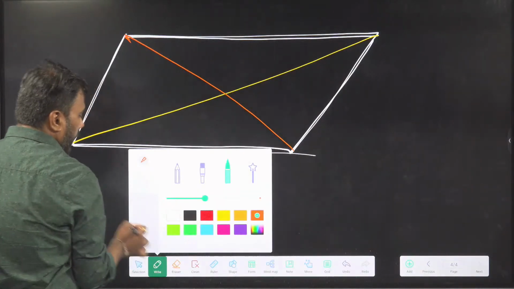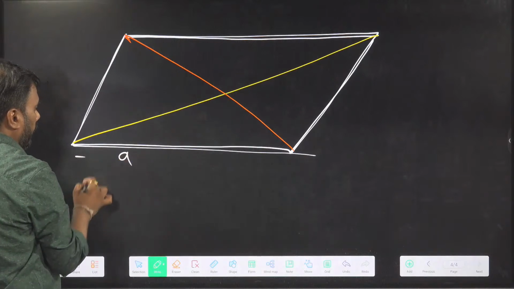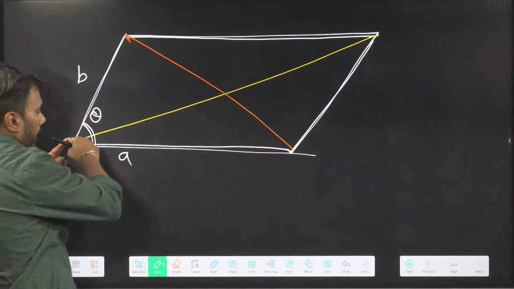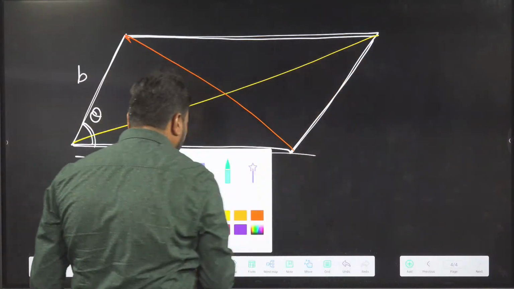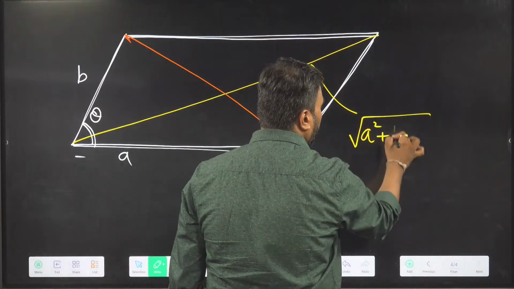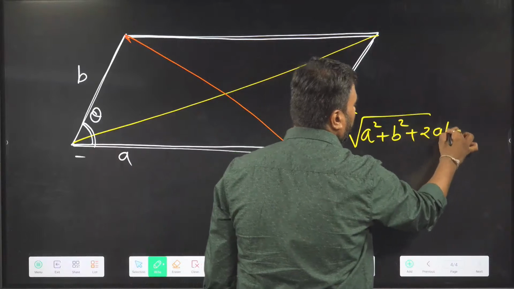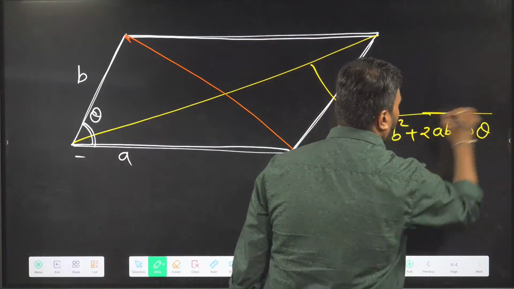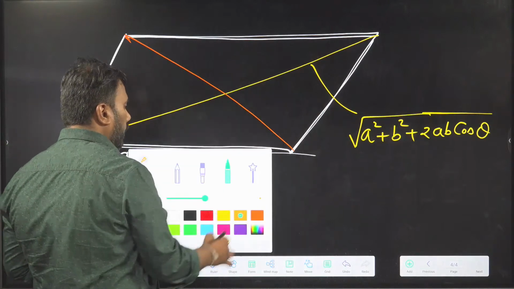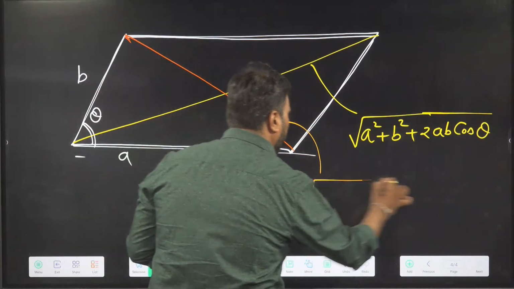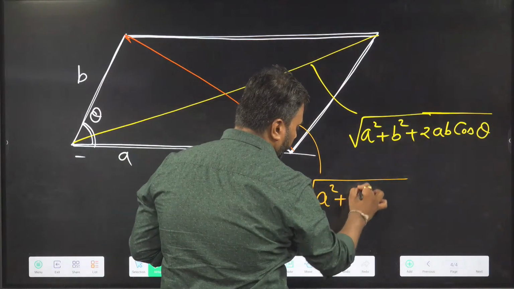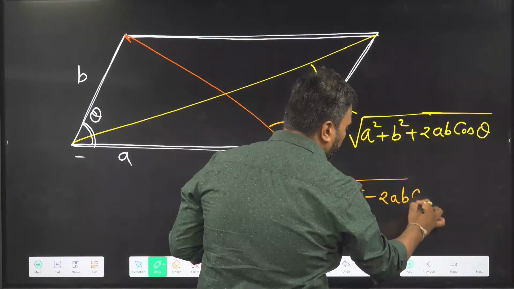If the base length is A, this side length is B, and the angle between the A and B sides is theta, then the length of the major diagonal, the diagonal which has the larger length, comes out to be A square plus B square plus 2AB cos theta. I will prove this formula using vectors. Right now, just try to remember and write down the formula. And the length of the other diagonal becomes A square plus B square minus 2AB cos theta.